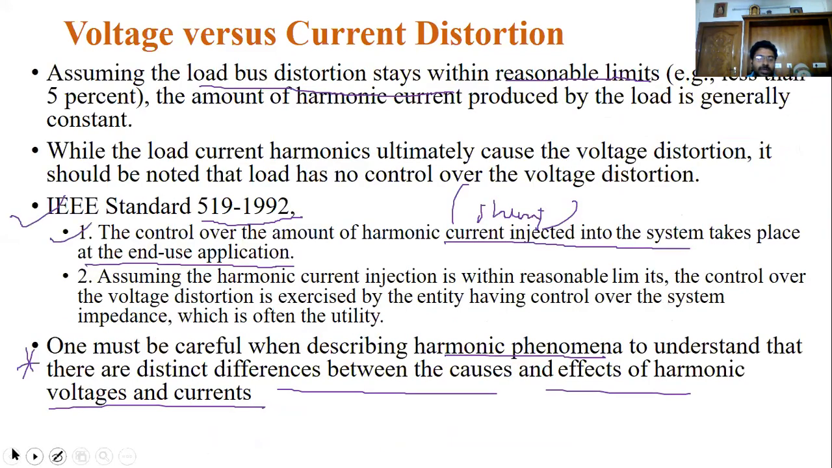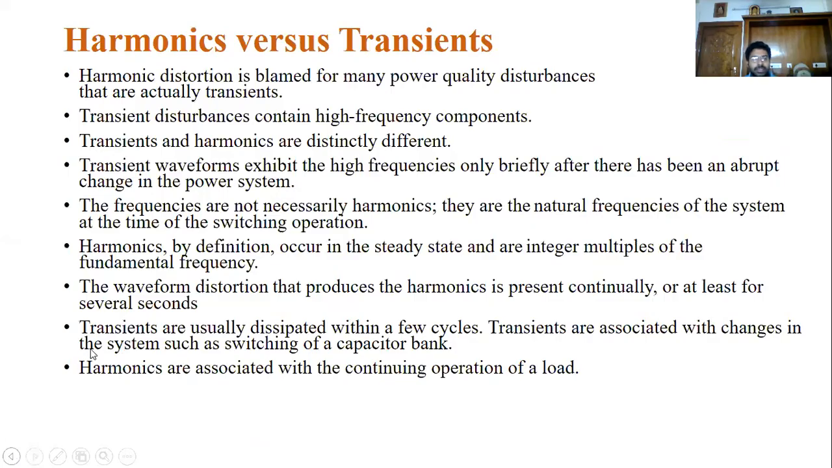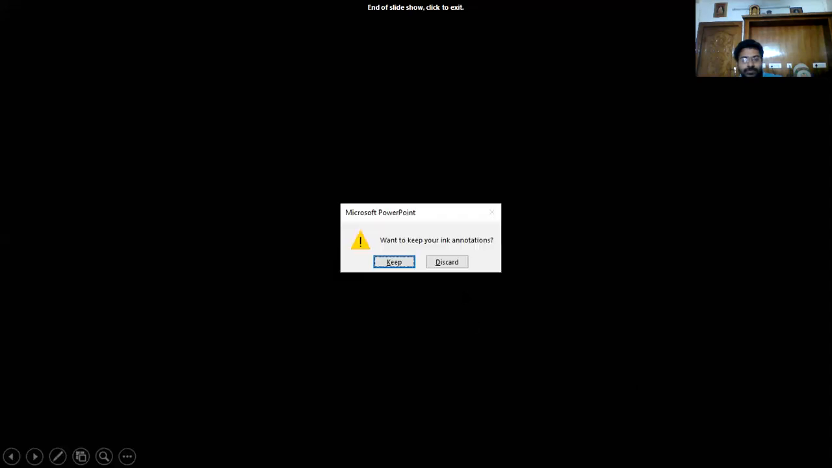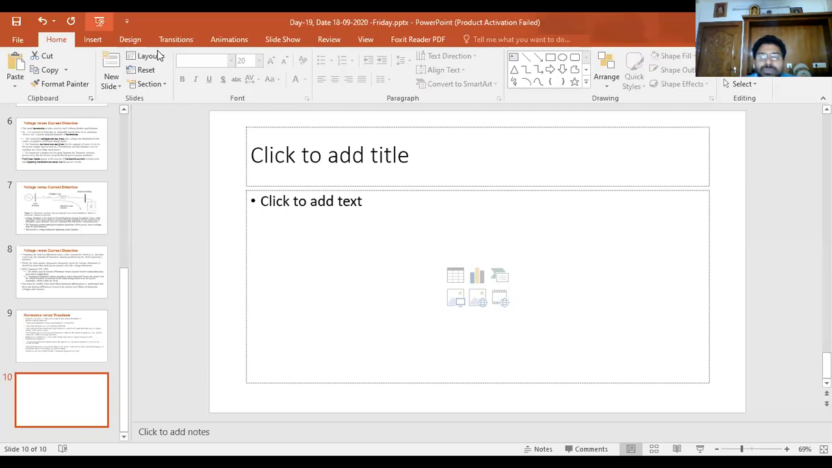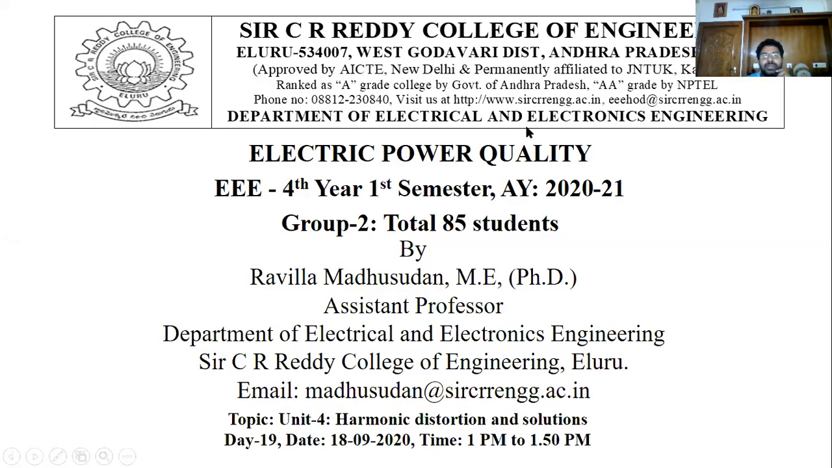Now see this one example: harmonics versus transients. What is the difference between those two, harmonics and transients? I will explain this with one more slide. What is the difference between these two? Let us see this, transients.